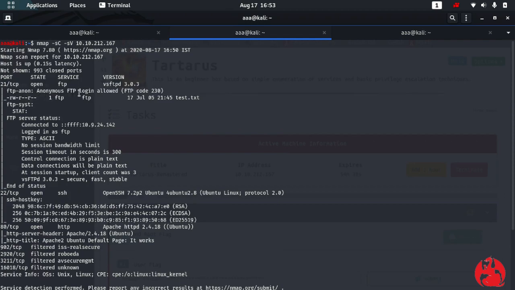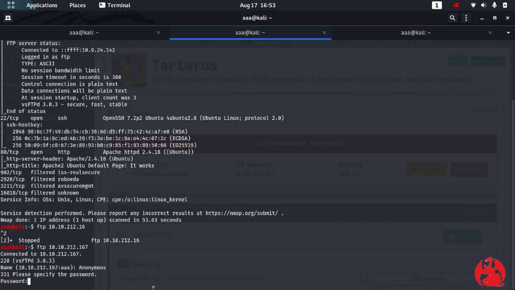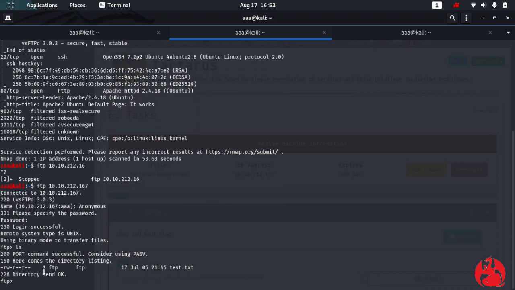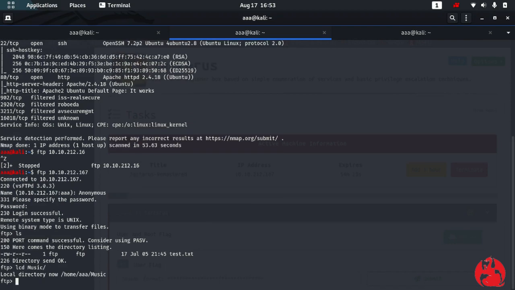So FTP login allowed, and it doesn't require any password. I'll do an ls, and you can see that there is this text.txt available which I can get. I'll change my local working directory so that all of this doesn't come into my home, so now all of this will come in my music folder.